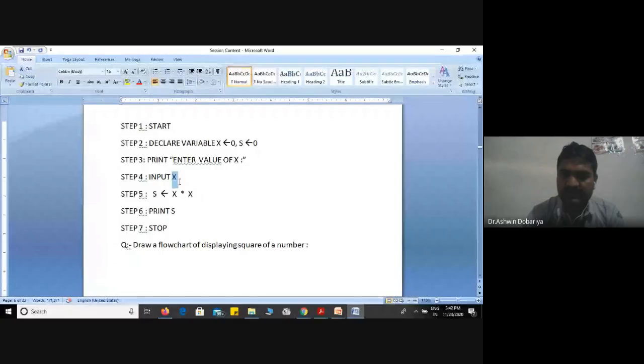If we multiply it 2 times, then it will calculate the square, and that square will be stored in the s variable. Friends, as I told you, you can take any variable name. Here I am taking x and s. You can take a, b, c, d, whatever you want, p, q, r, right? And print s. After that I want to display the answer square and stop.